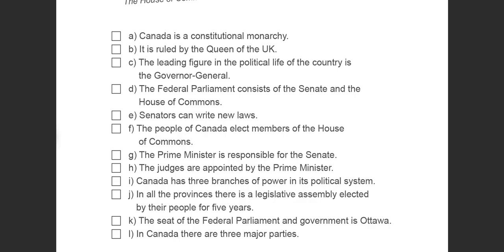So Canada has two branches of power in its political system: legislative branch and judicial branch. In all the provinces, there is a legislative assembly elected by the people for 5 years. The seat of the federal parliament and government is Ottawa, the federal capital. The legislative assemblies and governments of provinces have their seat in the provincial capitals.